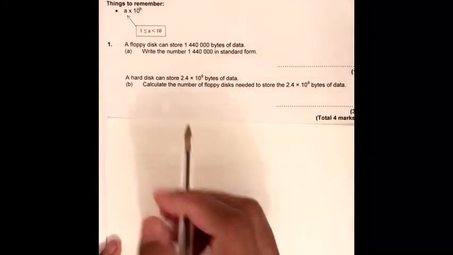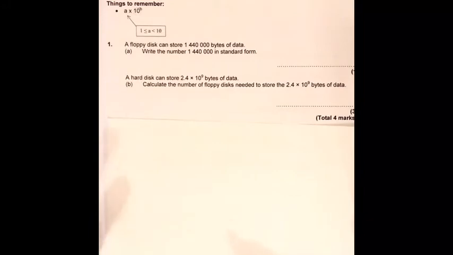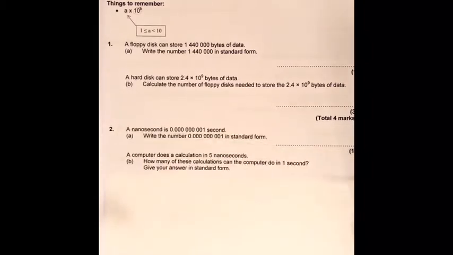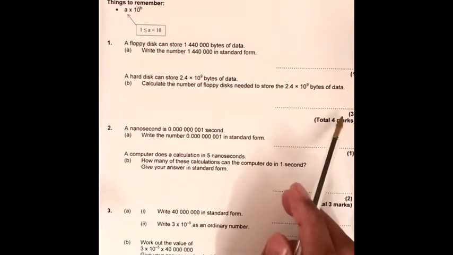In this topic, standard form, we can get about 2-3 marks. When you come to an exam, there come 3 marks, 1 mark, 1 mark, 2 marks, maximum about 3 or 4 marks we can get easily from there.